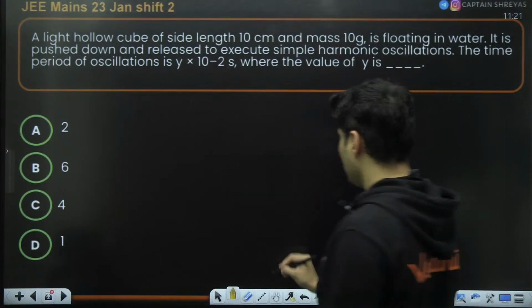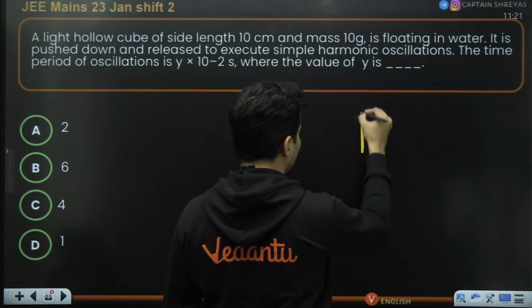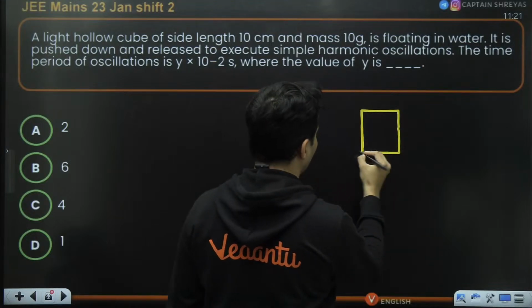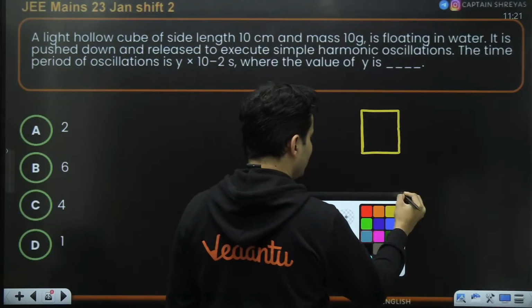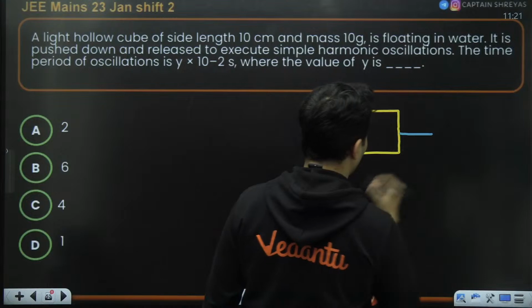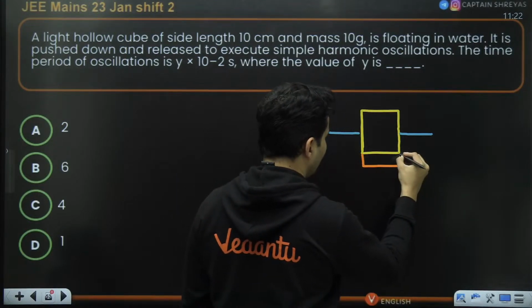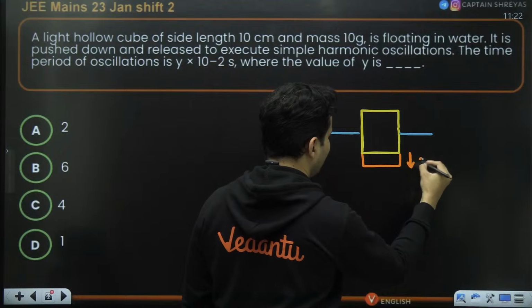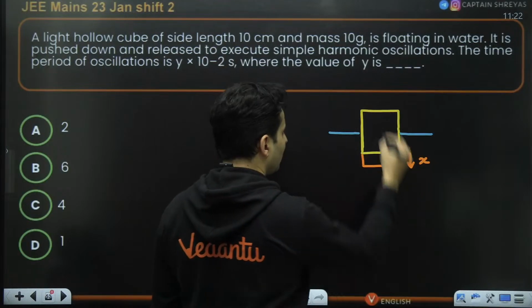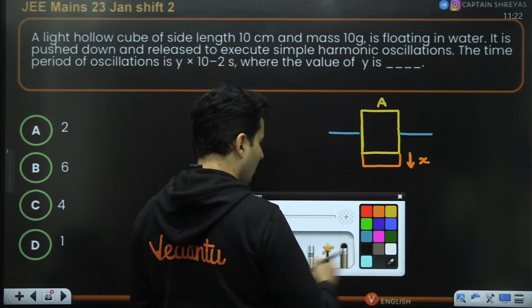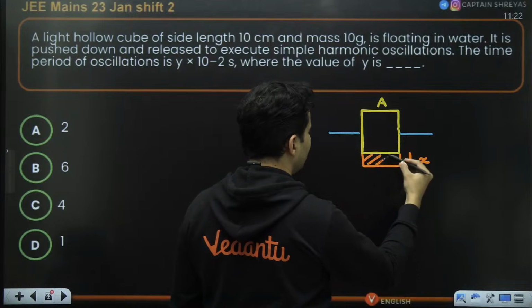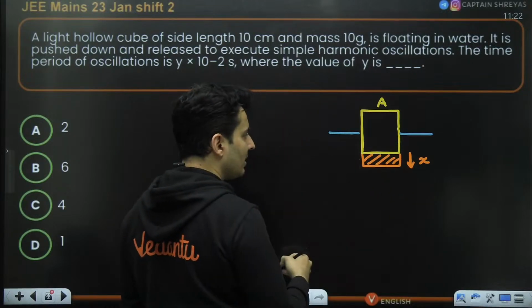For such questions, there is a simple derivation, or you can remember the formula. See, how it goes is, imagine this particular cubical box was floating. Now you push it further down by some amount X. Let's say the area of cross section was A. Then this is the extra volume which will be submerged.